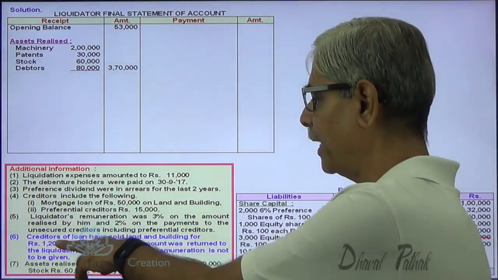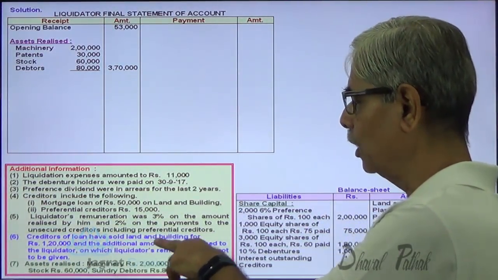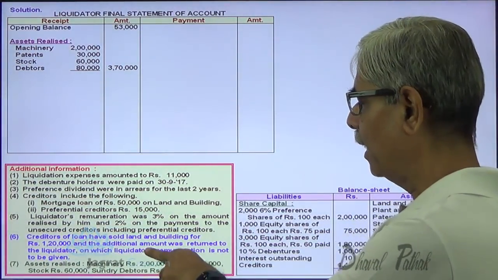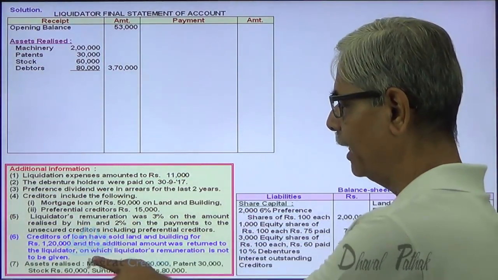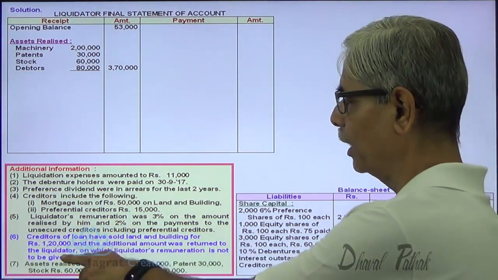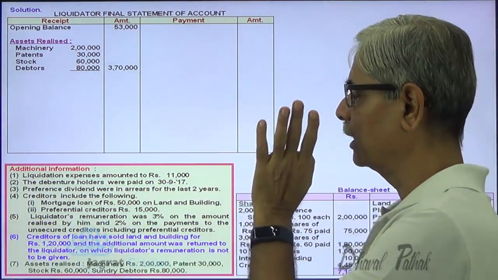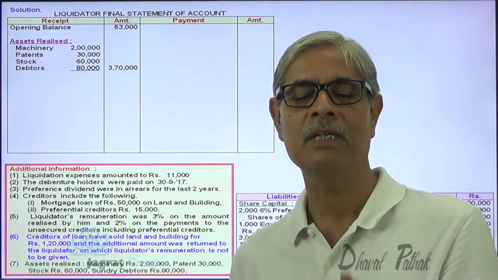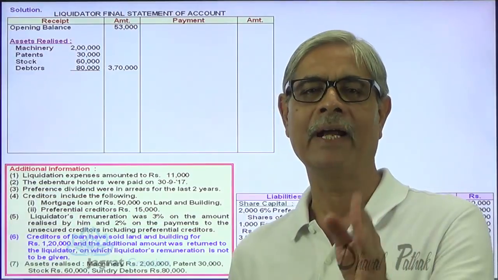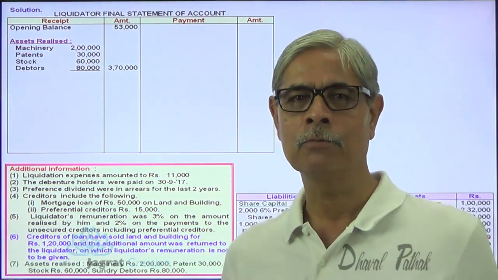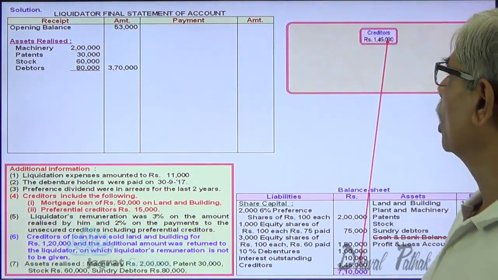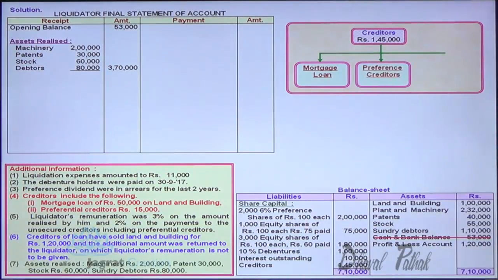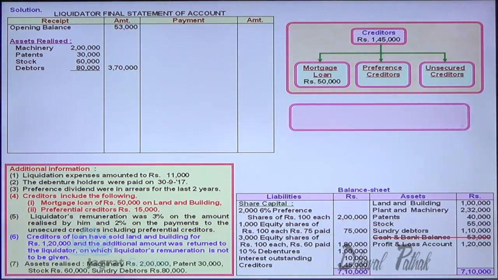Now, the creditor of a loan has sold land and building for 1,20,000 and the additional amount was returned to the liquidator, on which liquidator remuneration is not to be given. Mortgage loan is 50,000. So from the proceeds of land and building 1,20,000, 50,000 rupees are recovered by the creditor who had a claim over it, and the balance amount is received by the liquidator. So liquidator got, creditors are 1,45,000. Out of that, mortgage loan creditors are 50,000.